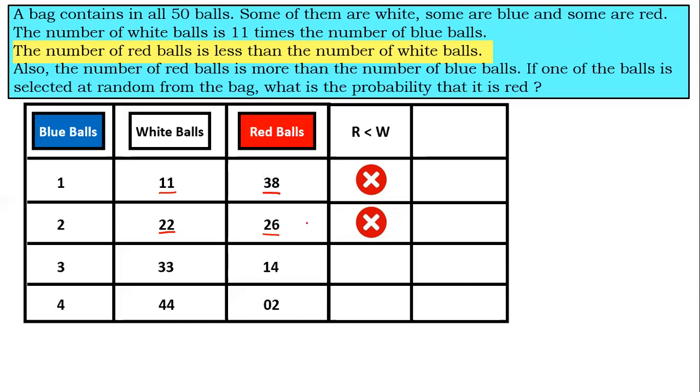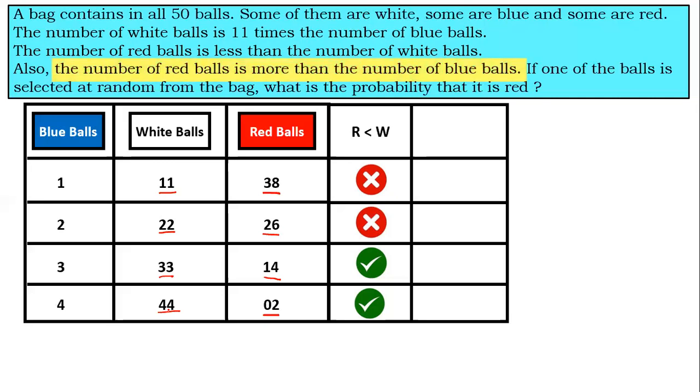So let us go to the next situation. Here in the third case, it is 14. Now 14 is less than 33, so yes, it satisfies the condition. We want red balls to be less than white balls. Now 2 is less than 44. Yes, even this condition is satisfied. So out of the 4, the first 2 can be ruled out because they don't satisfy the first condition. But still we'll look at the second condition.